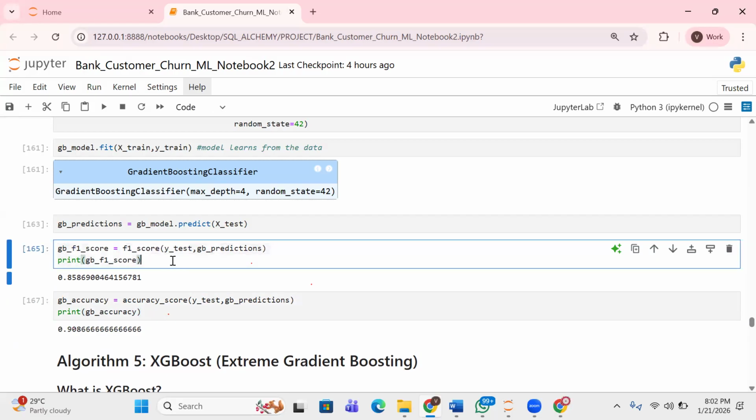like I said, I'll focus on the F1 score because the data is imbalanced. Remember, we've not started talking about how you handle imbalanced data. You understand? So when we get to that part, that's when we look at how to handle imbalanced data. That's where you look at oversampling, undersampling, SMOTE, and some other stuff like that. But now we're just focusing on evaluation metrics. When your data is imbalanced, the best evaluation metric to use is the F1 score, something like that, right?